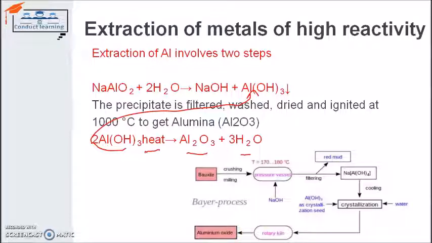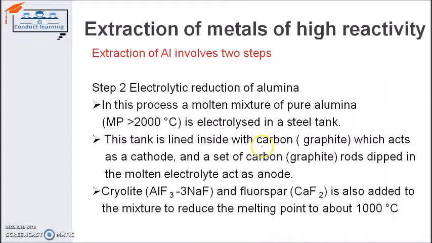Now, to extract the aluminium from aluminium oxide, the second step is electrolytic reduction. In this process, a molten mixture of pure aluminium oxide will be treated at 2000 degrees Celsius in a steel tank. This tank has a lining of carbon, that is graphite, which will act as the cathode, and another form of carbon, graphite, will be dipped in the form of a rod in this molten electrolyte.